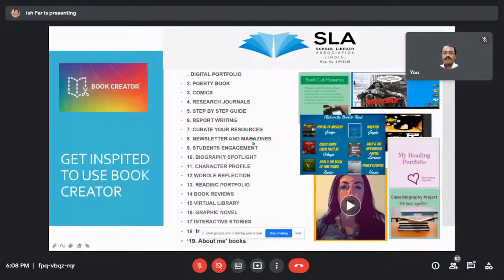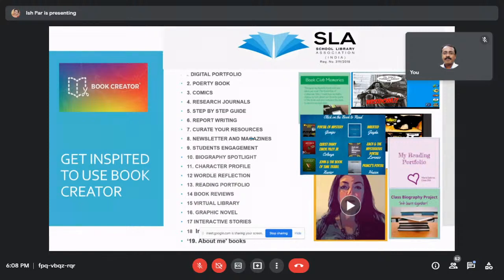Newsletters and magazines are the best part of it. Students' engagement is very important. Biography and spotlight are activities you can do with your students. Like I've seen in certain WhatsApp groups, people are asking what we can do and how to do it. So these are certain things which we can do.